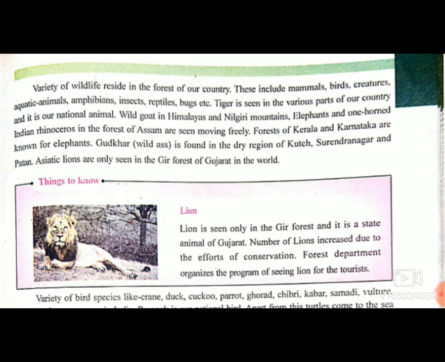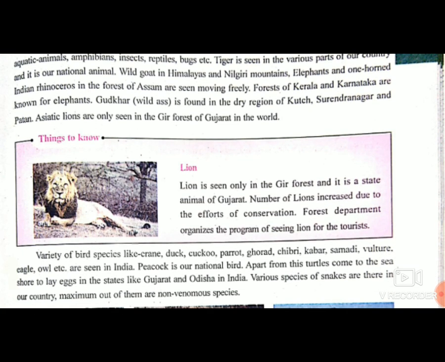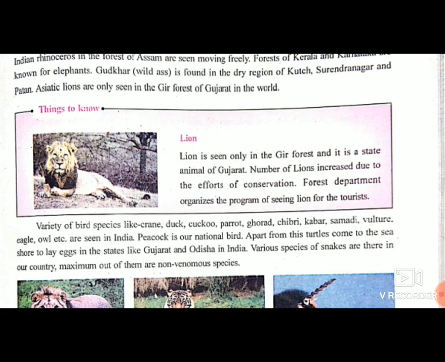Gudkar, that is wild ass, is found in the dry region of Kutch, Surendranagar and Patan. Asiatic lions are only seen in the Gir forest of Gujarat. Lion is seen in Gir forest and it is a state animal of Gujarat. Number of lions increased due to efforts of conservation and forest department organized a program of seeing lions for the